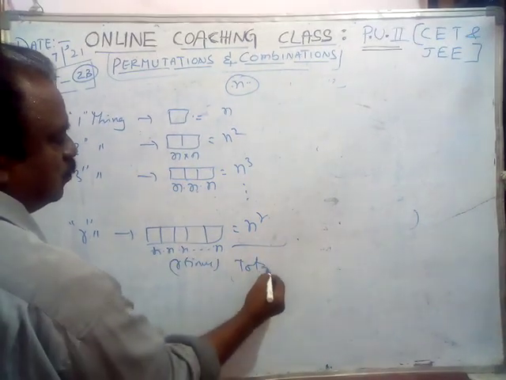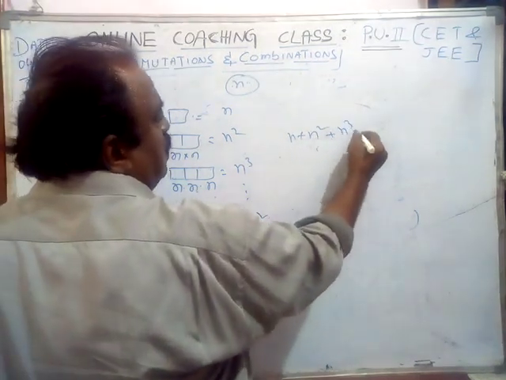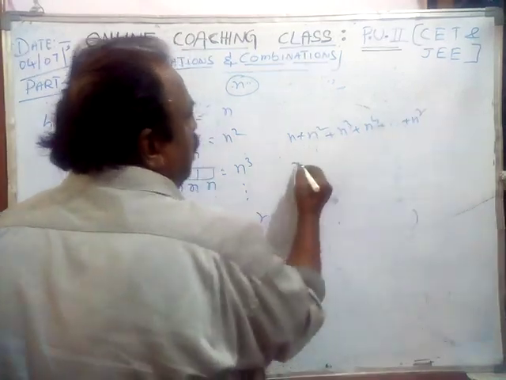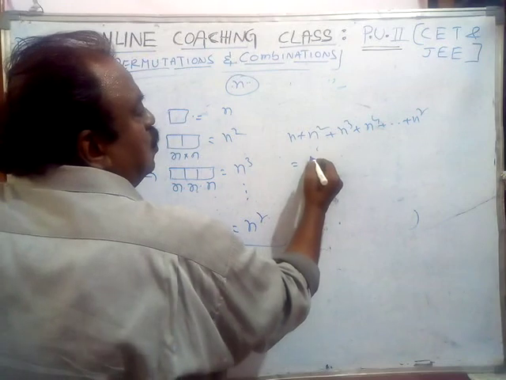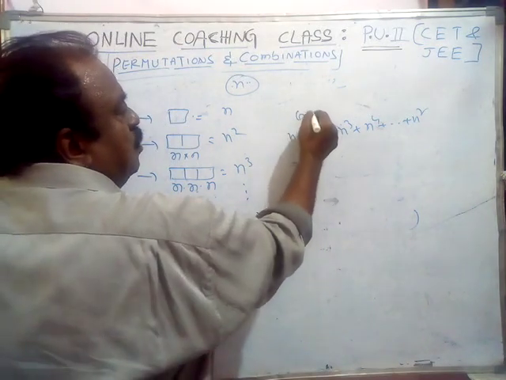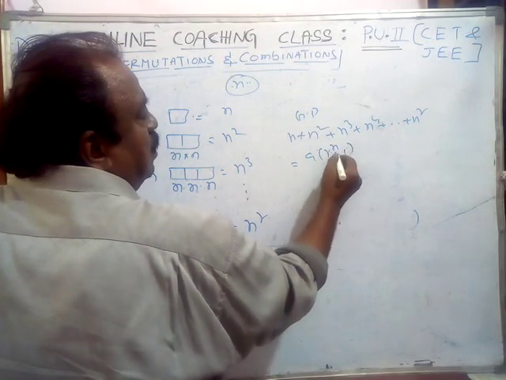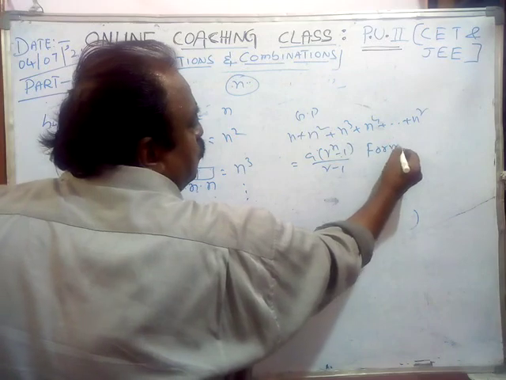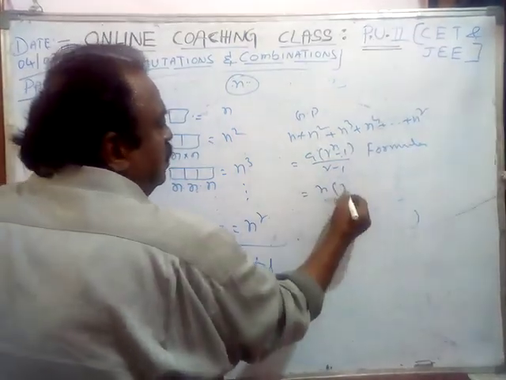Total is n plus n square plus n cube plus n power 4 plus up to n power r, because not more than r. It is in GP. The formula is a times r power n minus 1 by r minus 1.